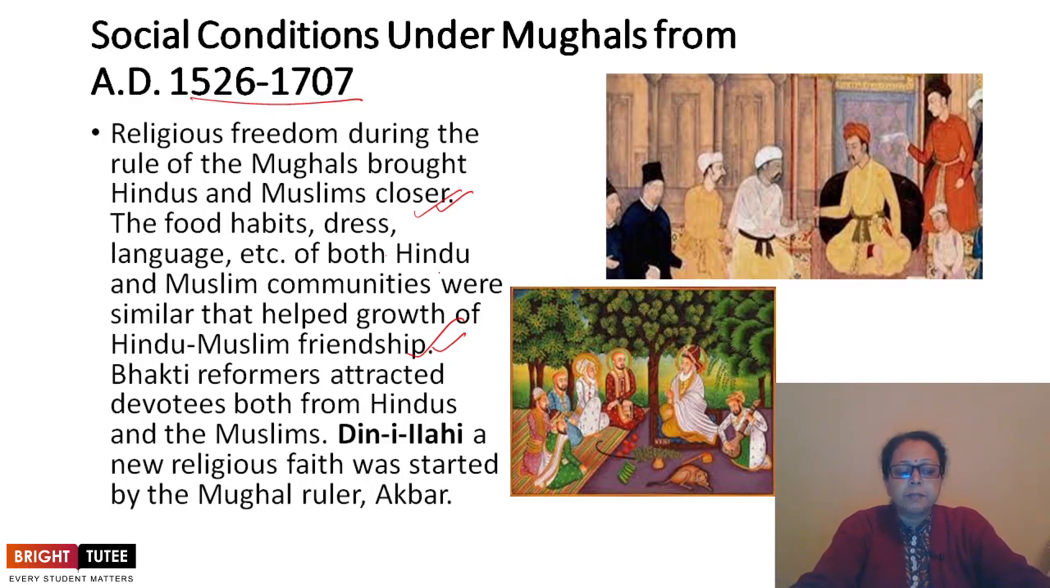The friendship began to influence the customs of one another. Both communities, Hindus and Muslims, were influenced by each other's customs. High profile Hindus started adopting the Mughal style in dress as well as in food habits. The Muslims also started dressing themselves like that. Food habits also changed.